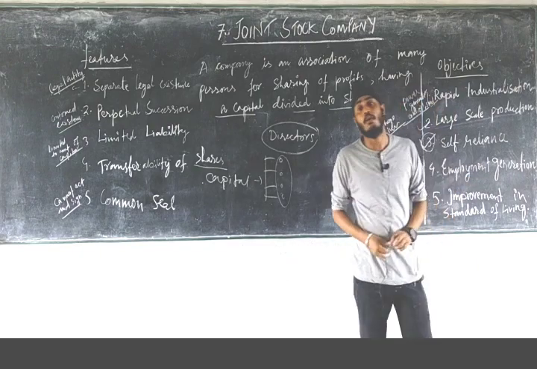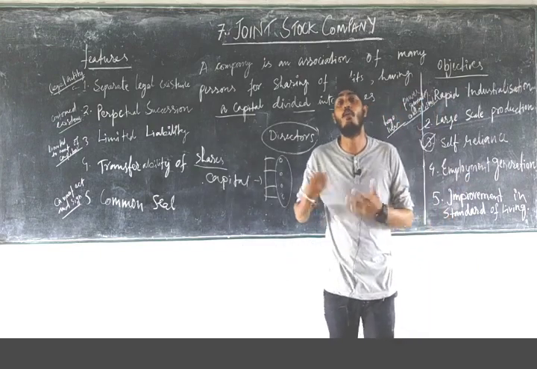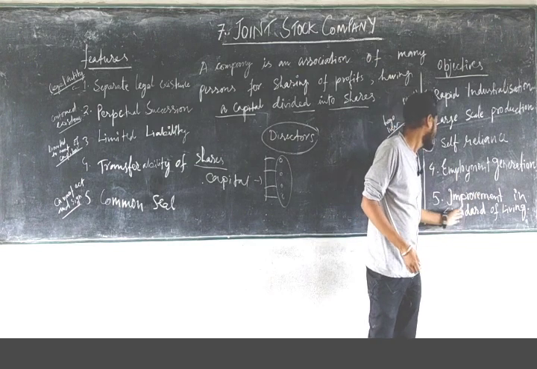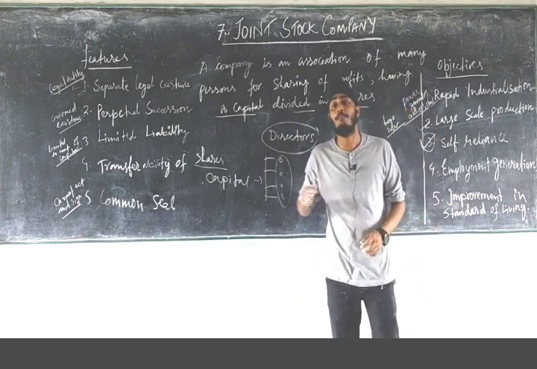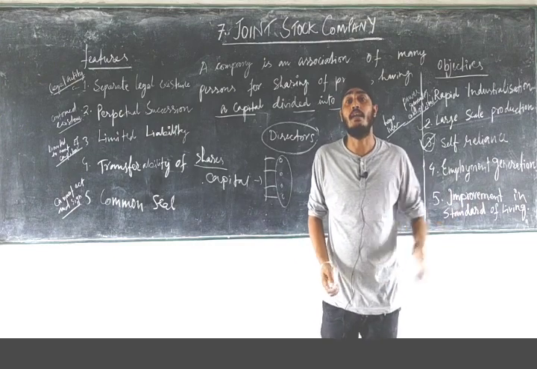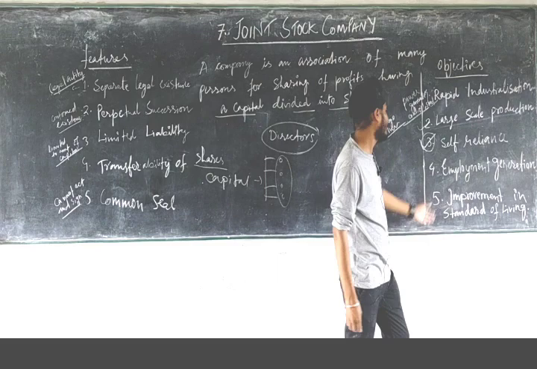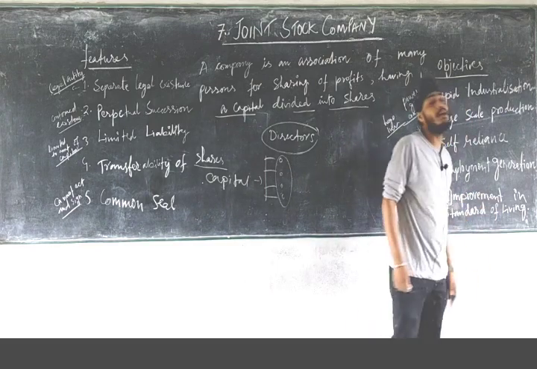The fourth one is employment generation. The main objective of the company is also to create more employment opportunities. Number 5, improvement in standard of living. By providing better quality goods in the market at a lower rate, the company can help to increase the standard of living of the country.